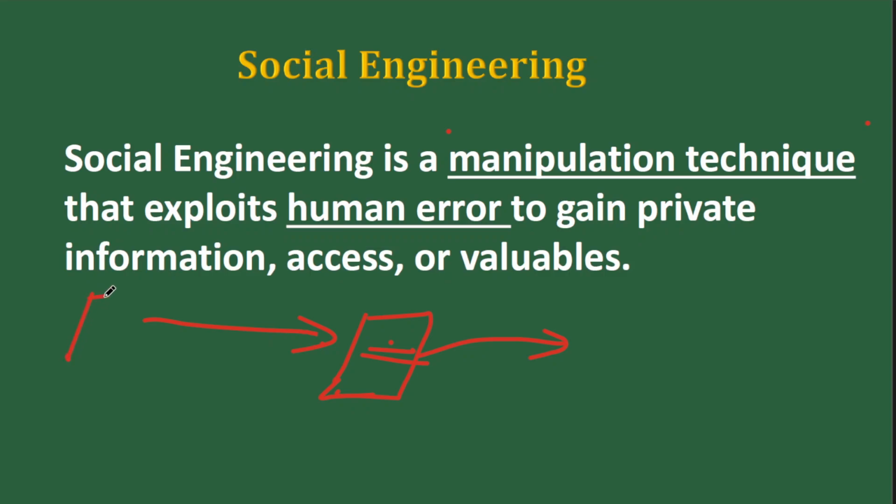This need not be your friend. This can be a deepfake video made by artificial intelligence. So here you are being manipulated. Your human nature is being manipulated. And this manipulation is resulting in the loss of private information, access and valuables. That means money or anything else. So it's a manipulation technique that exploits human error. That is social engineering. Now, I hope the definition is clear. The proper application of this will happen when I explain the lounge pass scam. So just keep the definition in mind as a first thing.